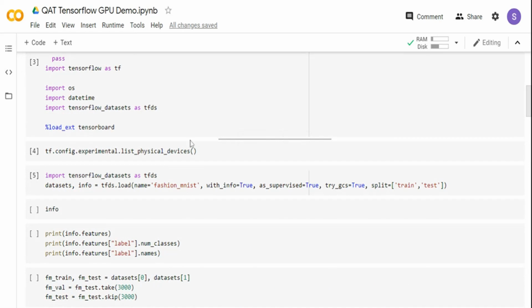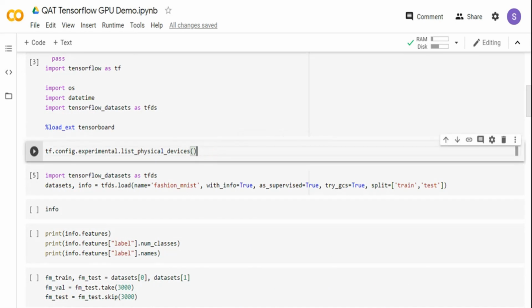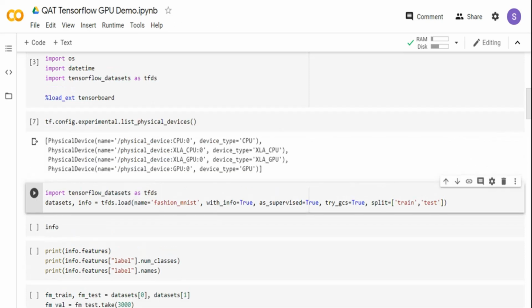I have run this already. I'm just making sure that I've already installed it. I don't want to install it during the video process. I'm making sure the GPU is allocated to us. So when I run the TensorFlow config list physical devices, it will show me what devices I have. I have a GPU and a CPU, and I have an XLA compiler, which is the optimized compiler that TensorFlow uses to compile the network graphs.